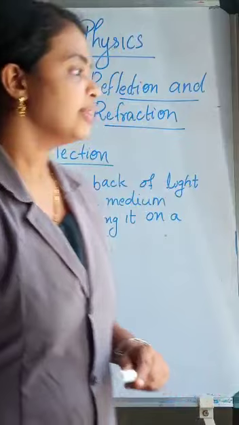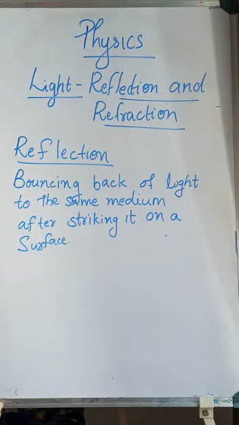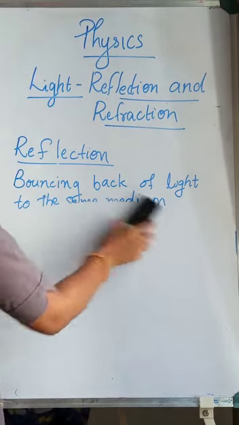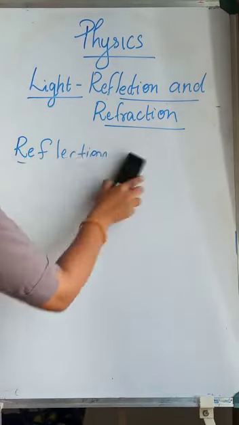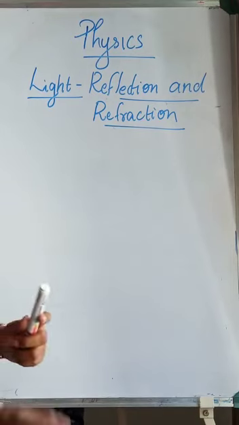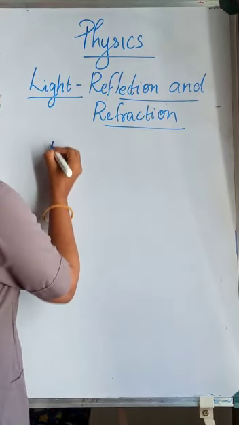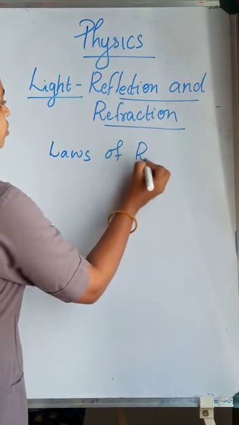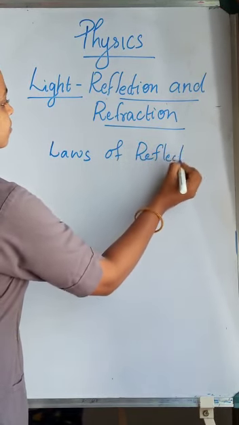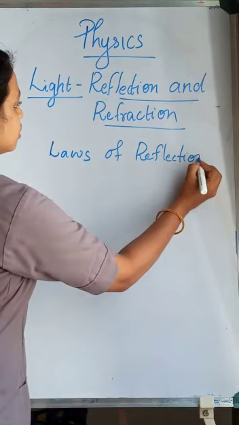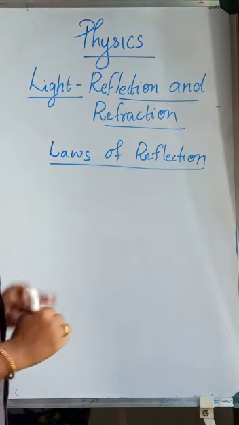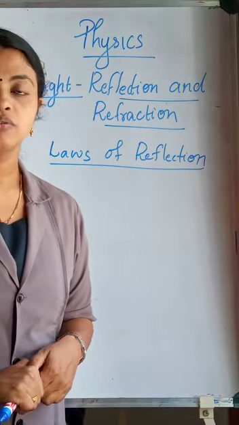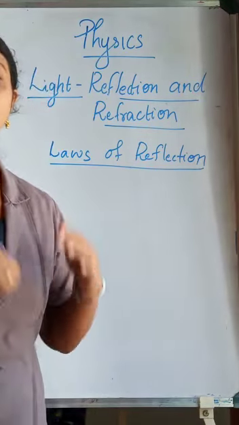Okay, the next is laws of reflection. In reflection, there are two laws. So, the laws connected with the phenomenon of reflection are the two laws of reflection. The first one is that the angle of incidence will be equal to the angle of reflection.